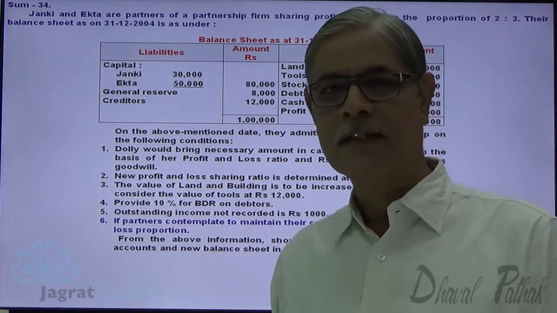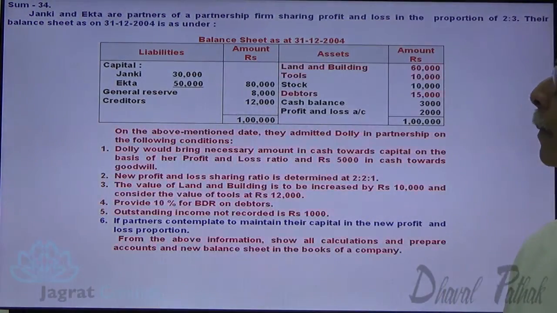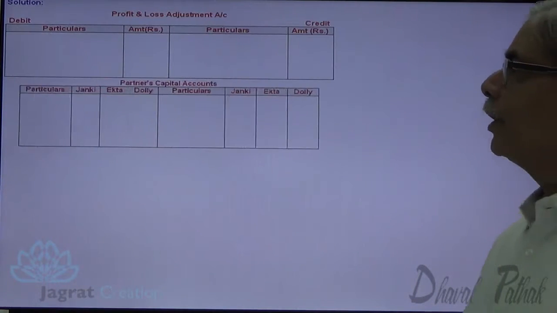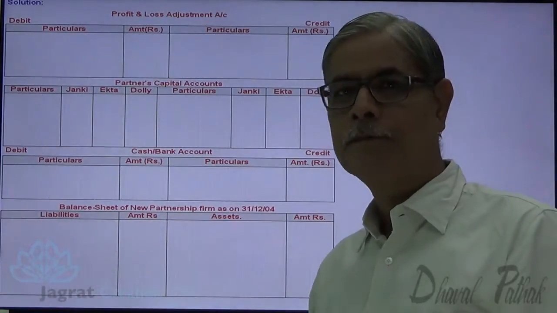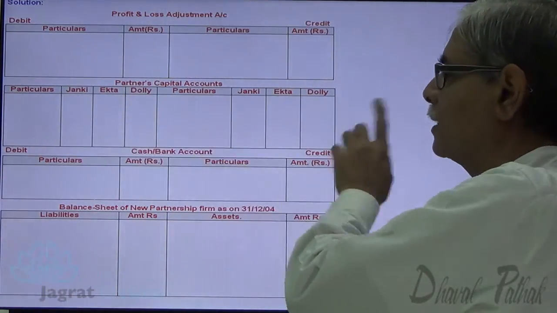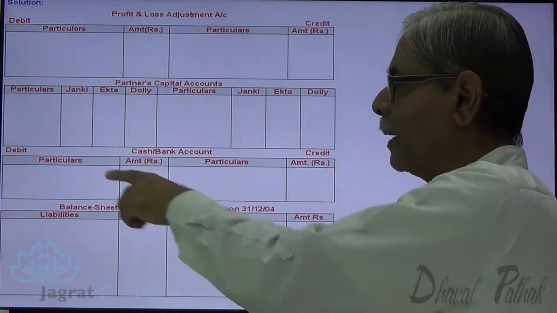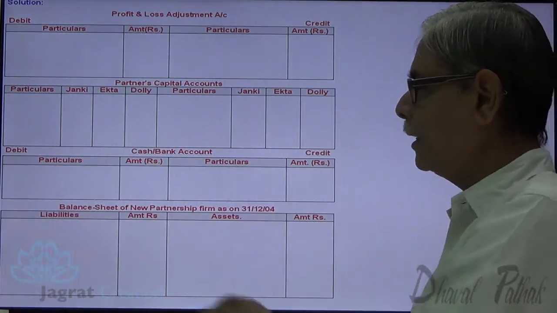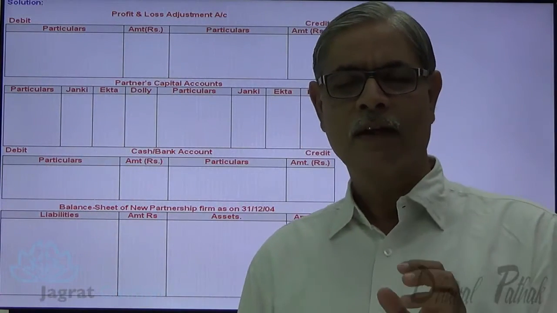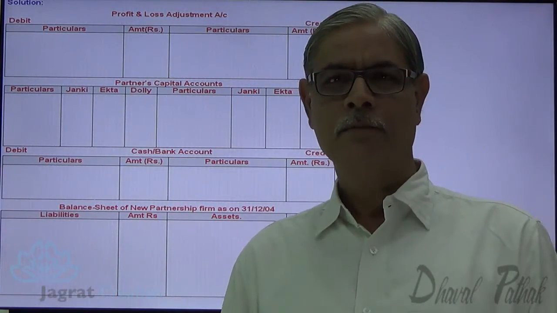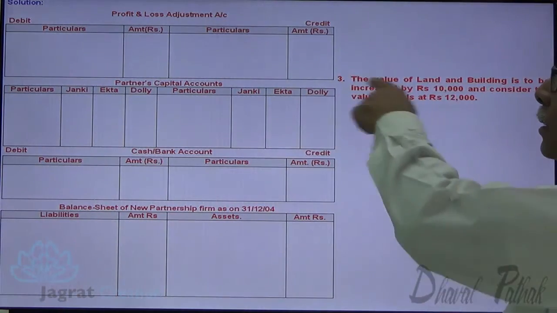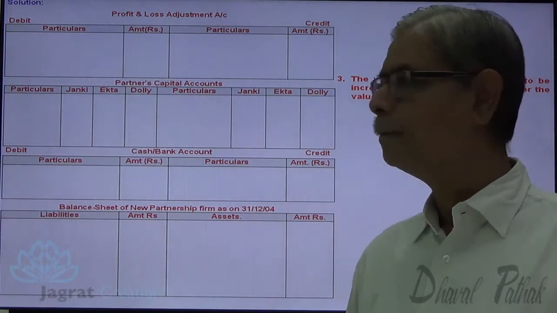Now let me start with the sum. Here I prepare the profit and loss adjustment account. Here I prepare the partners' capital accounts, Janki, Ekta, Dolly. This is the debit side, this is the credit side. Cash and bank balance, particulars, debit, credit, balance sheet after admission. As usual, I start first of all with revaluation adjustments. The third adjustment is a revaluation adjustment.